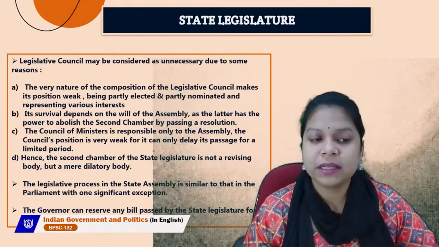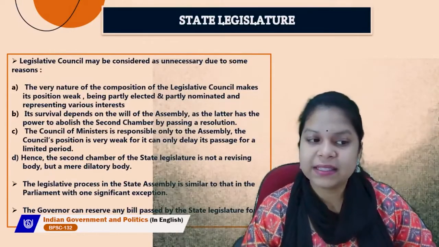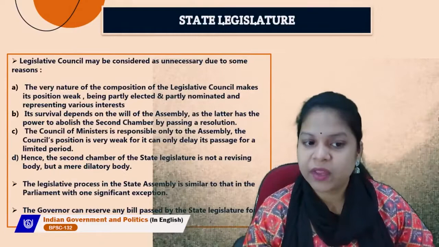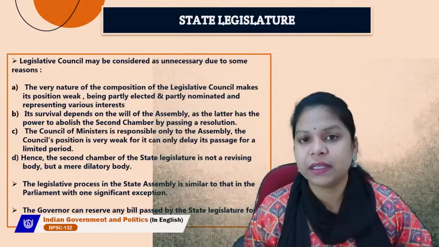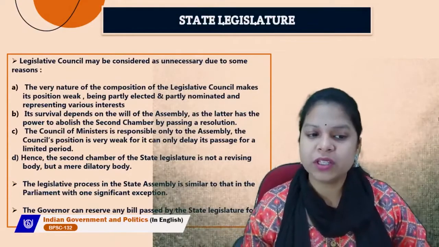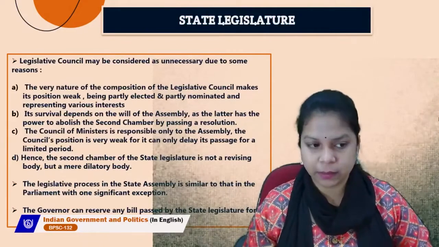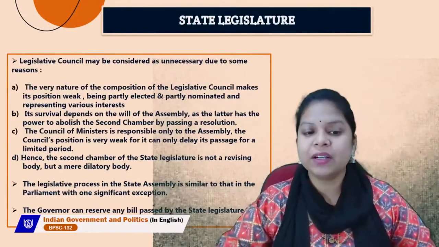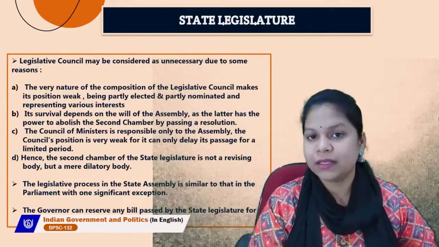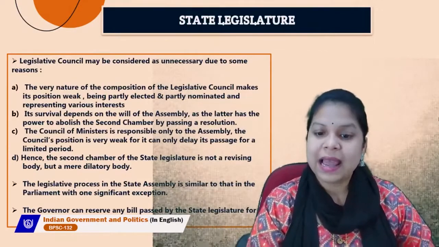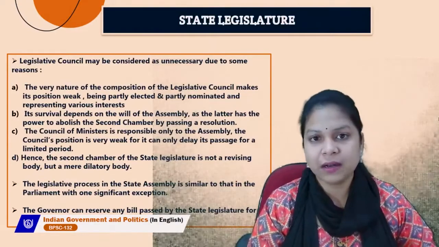So the first reason is that the very nature of the composition of the legislative council makes its position weak, being partly elected, partly nominated, and representing various interests. So, because of its composition, the Legislative Council becomes weak in front of the Legislative Assembly. Its survival depends on the will of the Assembly. So, whether it will survive or not depends on the will of the Assembly, as the latter has the power to abolish the second chamber by passing a resolution.